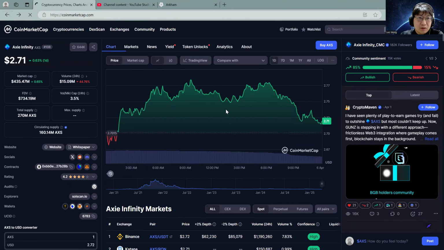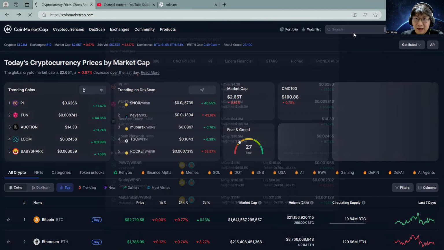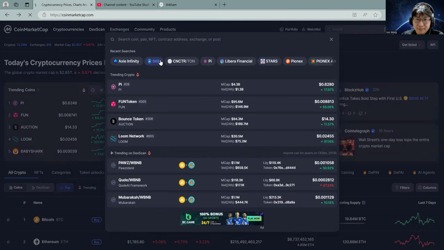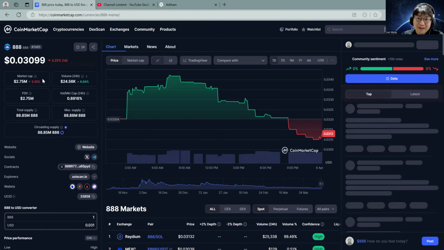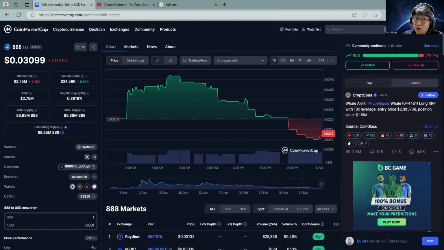Next, now, why I don't buy this token. I had a friend who messaged me a couple of months ago, about mid-December. The price for this token here, called 888, was 12 cents per token. Now it's dropped down to 3 pennies. I think it's going to go down to zero.